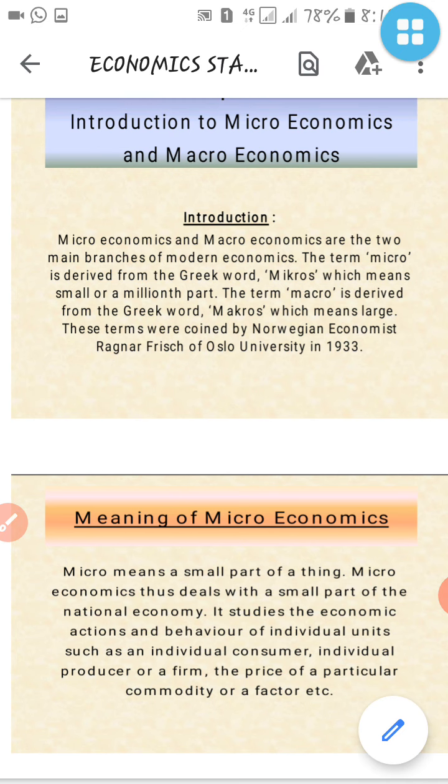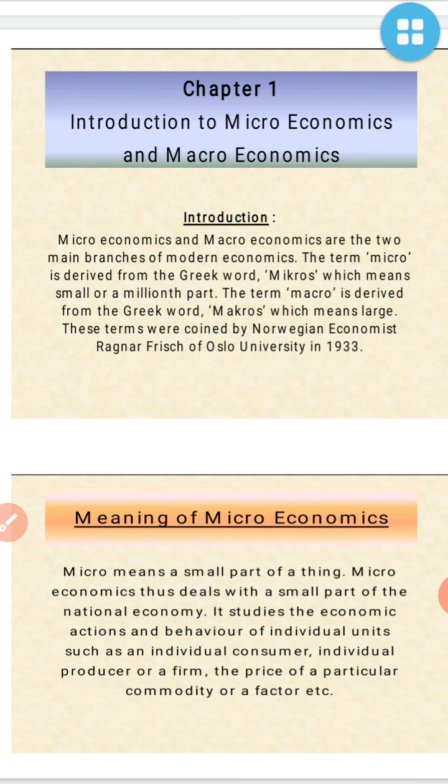Here in the introduction it is given that the term micro is derived from the Greek word. From where the words are taken is given in this introduction.